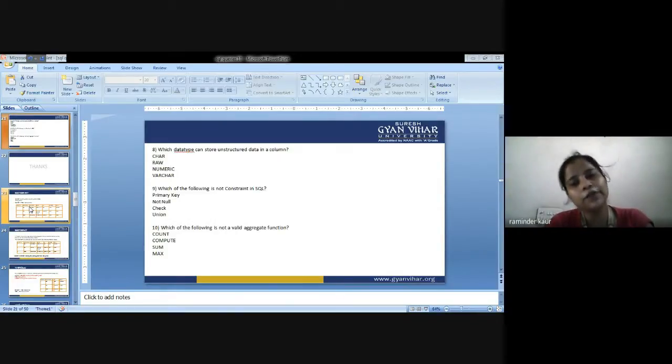Next and last question is, which of the following is not a valid aggregate function? The options are count, compute, sum, and max. You are supposed to tick any one answer out of the 4 options given under a particular question.